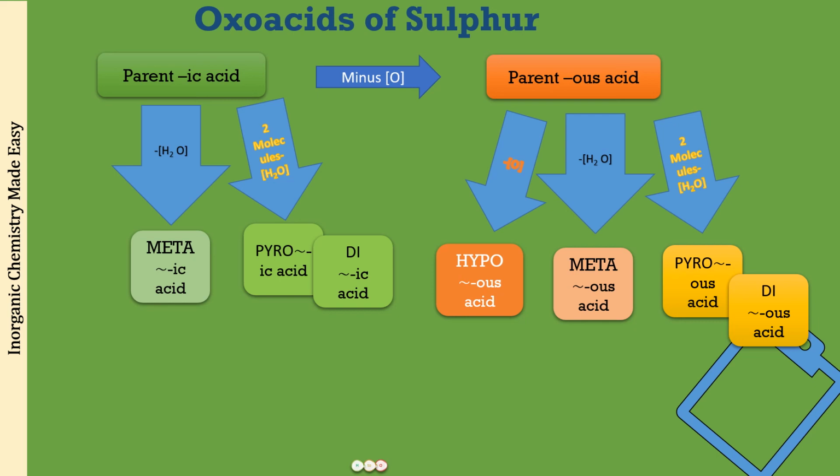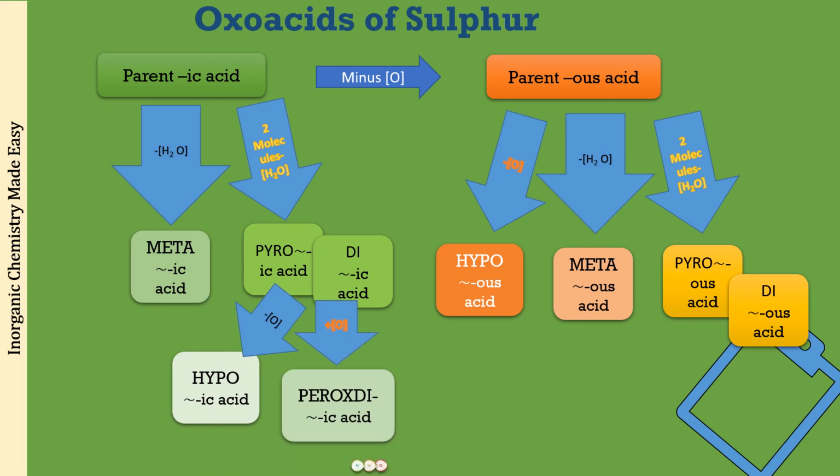Then you have this pyro-ic acid. What you have to do is get 2 more compounds, -1 oxygen and +1 oxygen. If we remove 1 oxygen, what we get is a hypo-ic acid, and if we add 1 oxygen, it is going to be a peroxodi-ic acid. Now, hypo-ic acid is, remember, from pyro-ic acid when you remove one oxygen, because when you remove one oxygen from the parent -ic acid, what you get is the parent -ous acid. So from pyro-ic acid, when we remove one oxygen, what we get is a hypo-ic acid, for any oxo acid, if that is applicable.